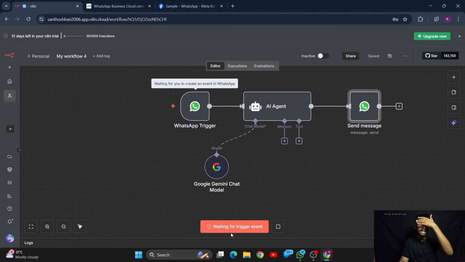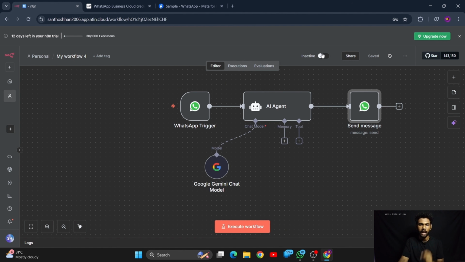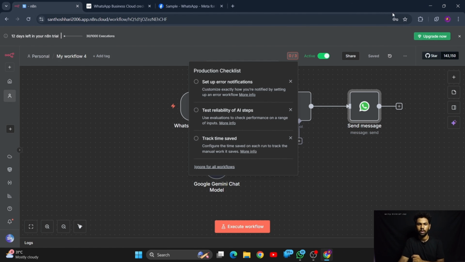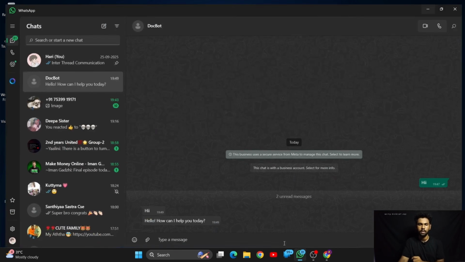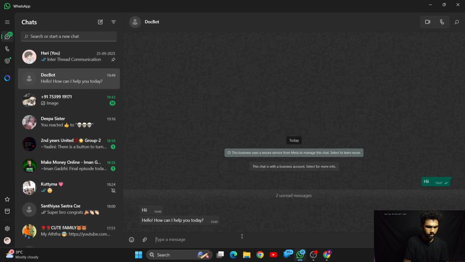Let's try chatting with that AI. For continuous output, it should be infinite. We should be continuously chatting with that AI, right? For that, let me stop this one and let me activate this node. So yeah, the workflow has been activated. Let me minimize this one and let's try chatting with that AI, right?